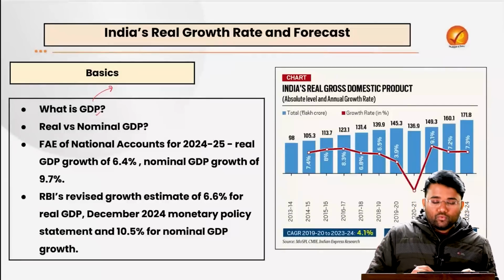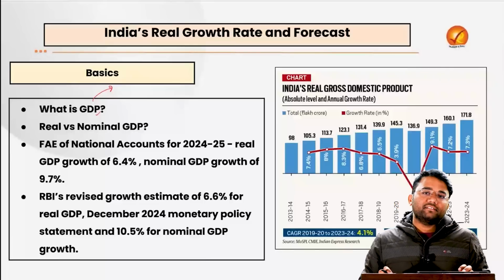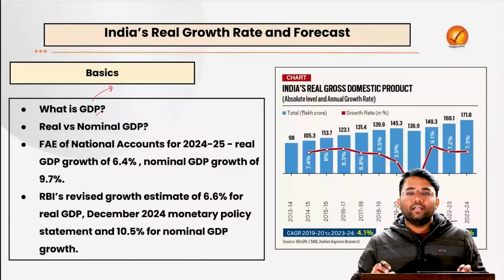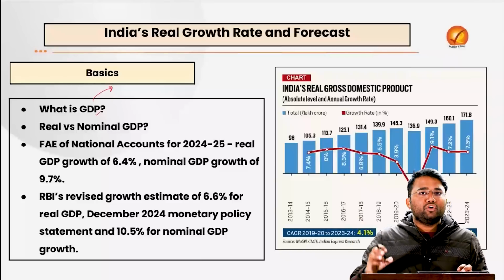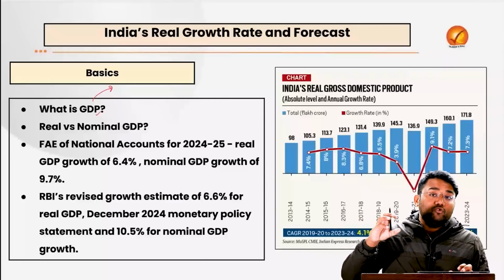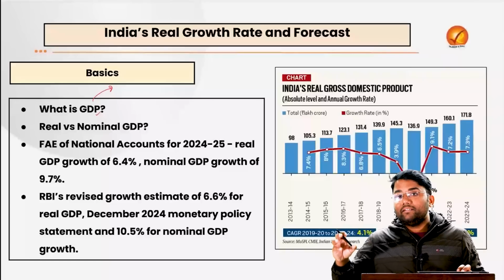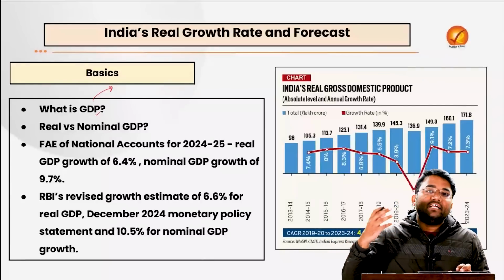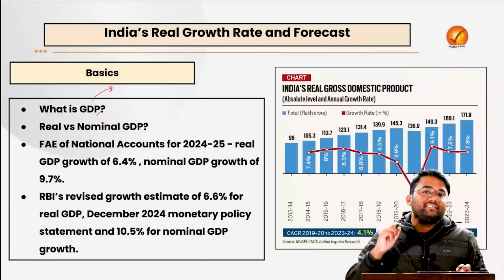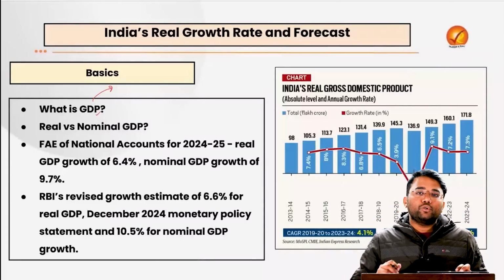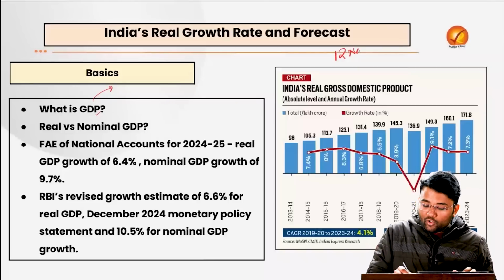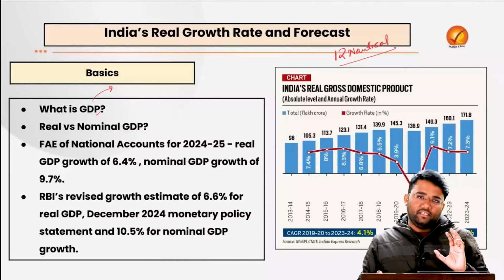So let's look into GDP first. GDP is the total monetary value of all the goods and services that are produced in a domestic territory during a financial year. Total monetary value means all the value which has been paid by the ultimate consumers, which includes the cost of production as well as taxes, and it deducts the intermediate goods which have been consumed in the process itself. The domestic territory includes all the states, union territories, and territorial waters which extend up to 12 nautical miles from the baseline. And it is calculated generally for a year.